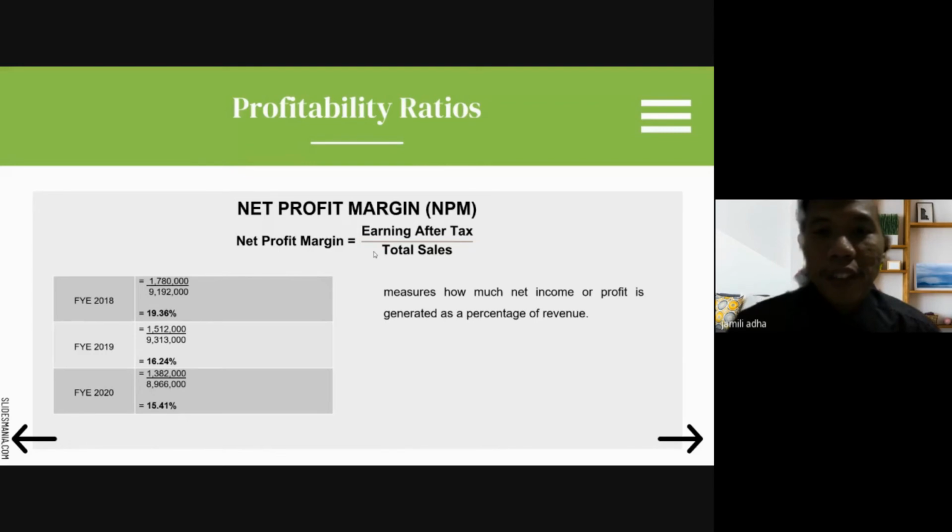For 2019 it decreased to 16.24%, and for 2020 it decreased again to 15.41%. It measures how much net income or profit is generated as a percentage of revenues.